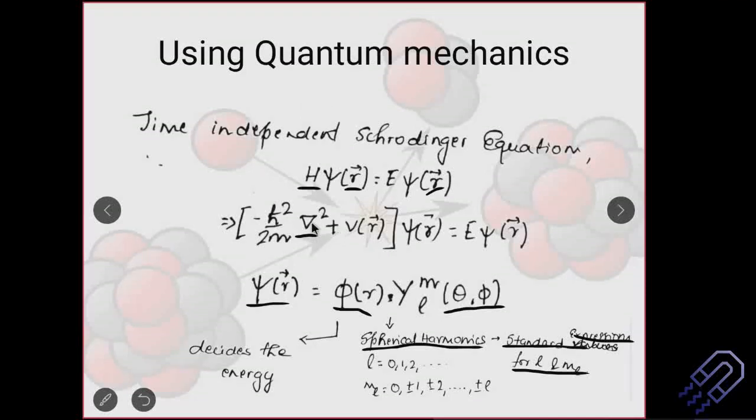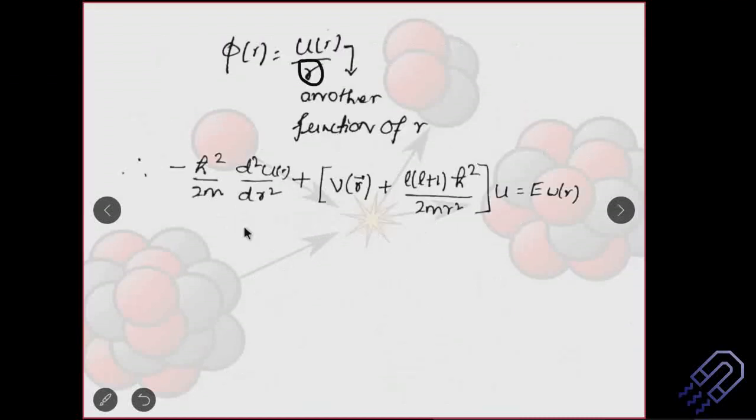So if we just write down del square del r square into psi r, so that comes here, del square del r square into psi r. So psi is nothing but a function of phi. Phi is nothing but a function of ur. So we'll just put ur here. Okay, so don't get confused. This is actually having a form here. This r we're not considering right now, because this is not going to have much of an effect right now.